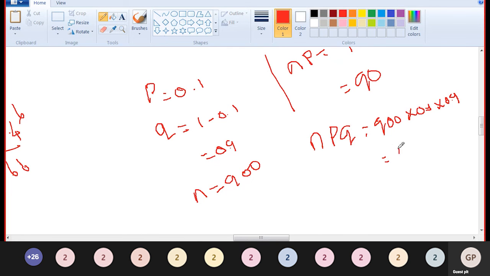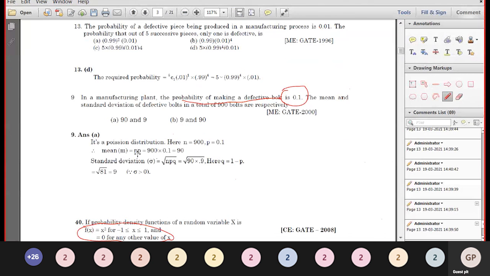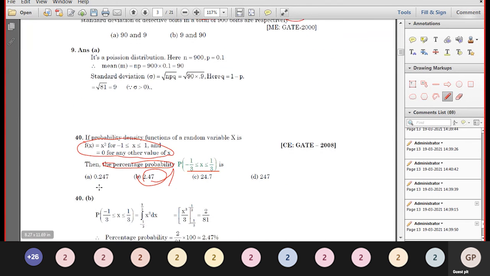That is npq. What is the standard deviation? Sigma is the square root of 81, which is 9. So mean is equal to 90 and standard deviation is equal to 9.